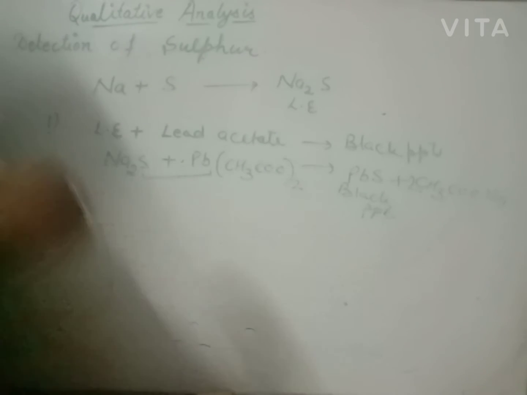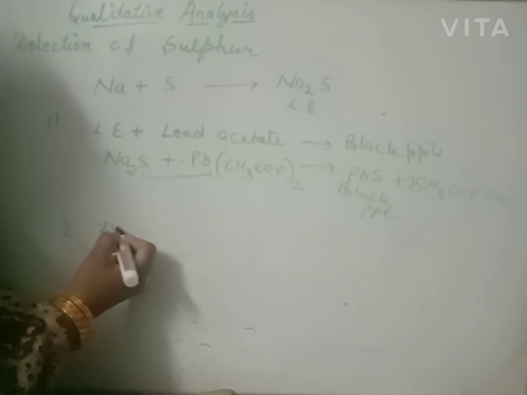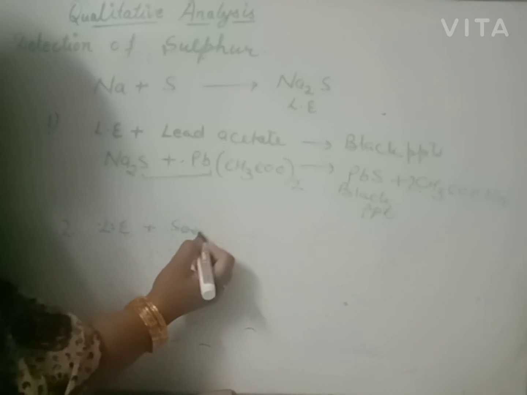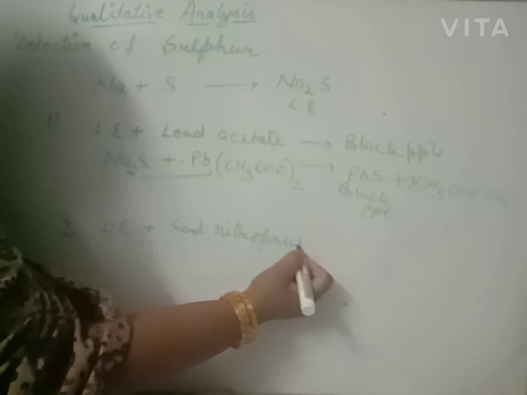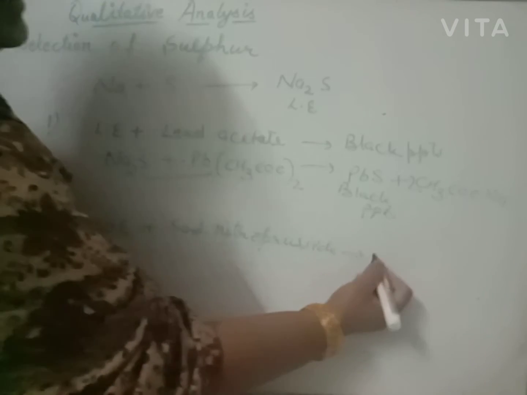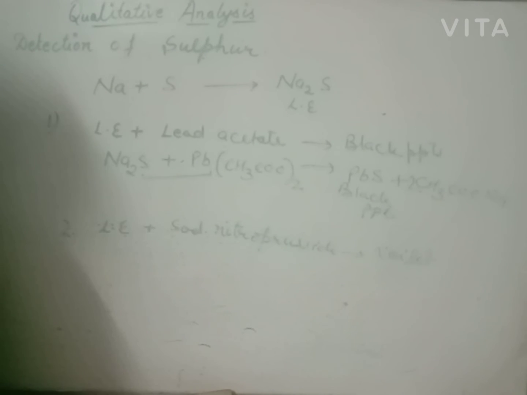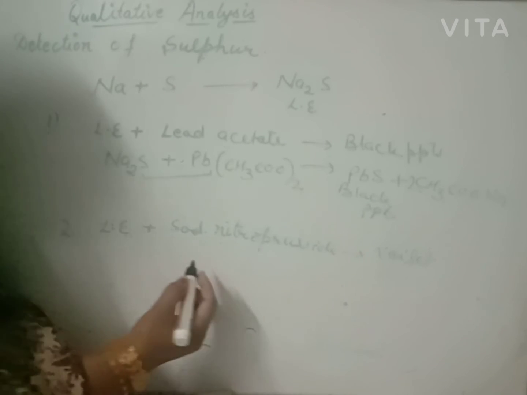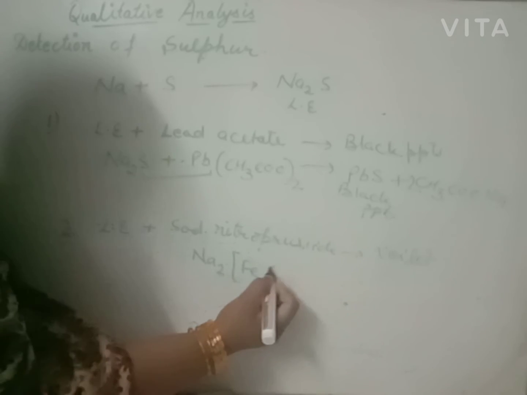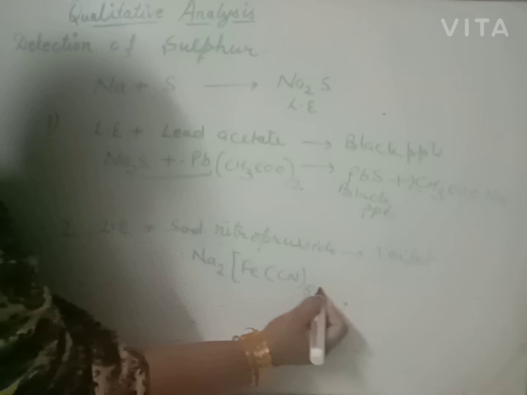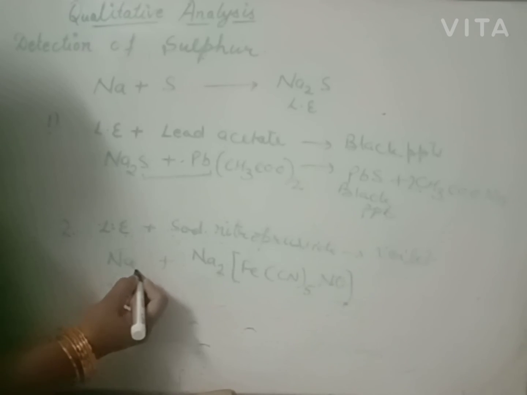It is one test. For another part, to 1 ml of Lassaigne's extract add sodium nitroprusside. Beta, if violet color is obtained, we will say sulfur is present in the given organic compound. Sodium nitroprusside is Na2[Fe(CN)5NO], and the extract contains Na2S.